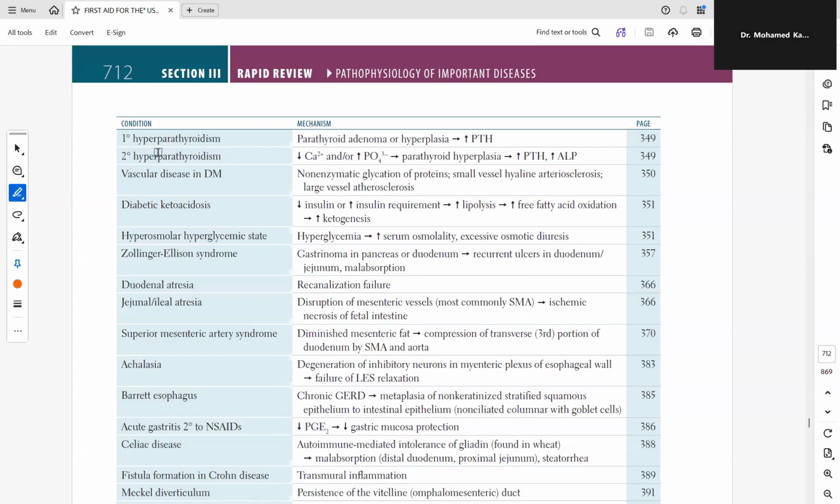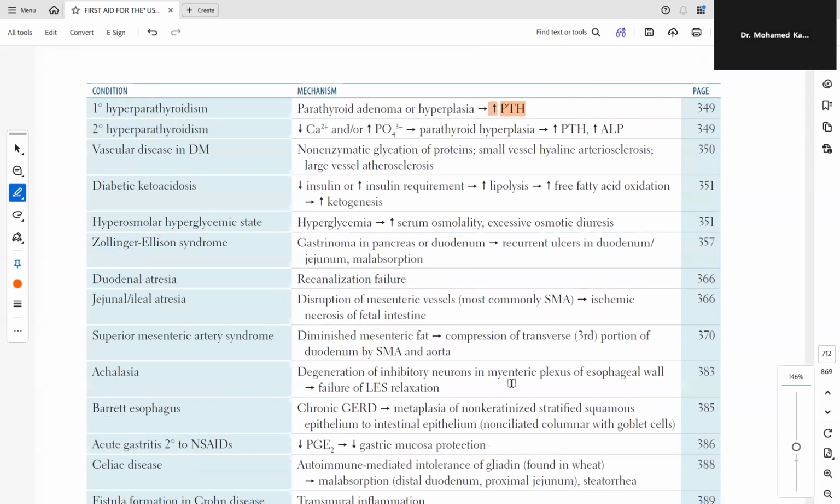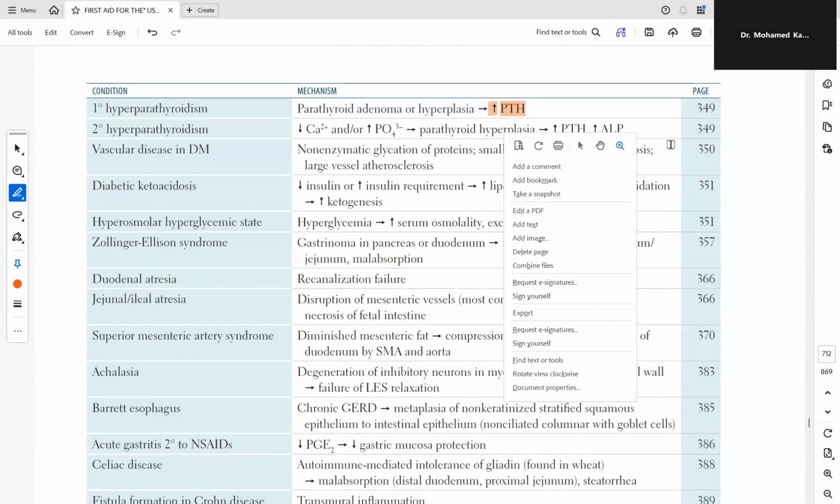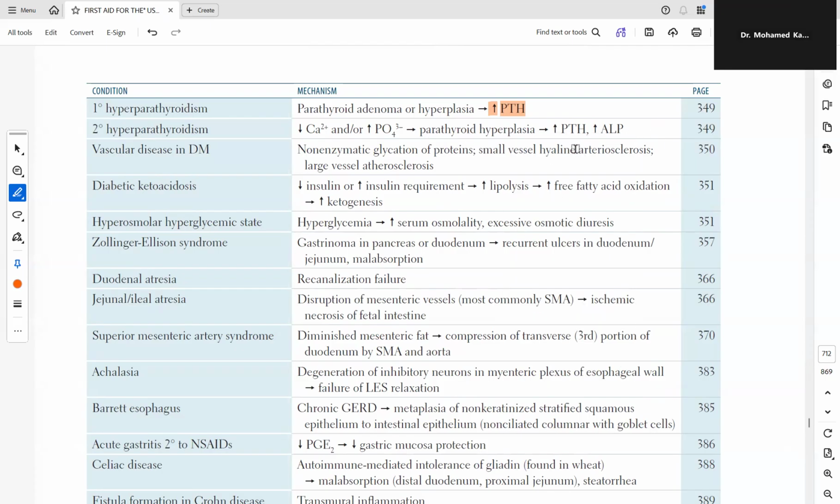So primary hyperparathyroidism: increase in parathyroid hormone, parathyroid adenoma, or hyperplasia, which will increase the parathyroid hormone. Secondary hyperparathyroidism: reduced calcium level and/or increased phosphate level lead to parathyroid hyperplasia, increased parathyroid hormone, and I think this is alkaline phosphatase.